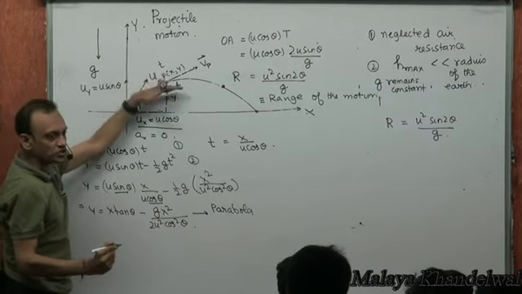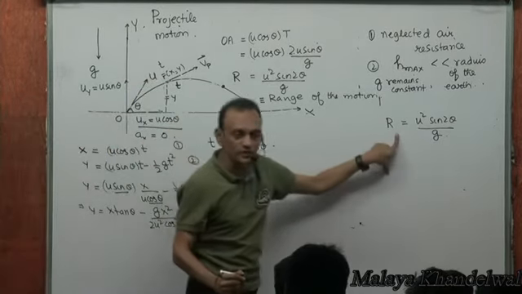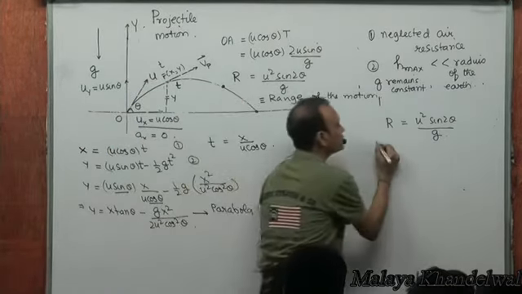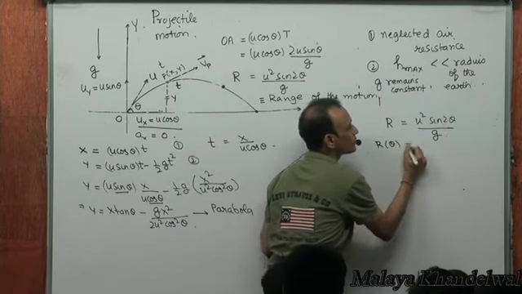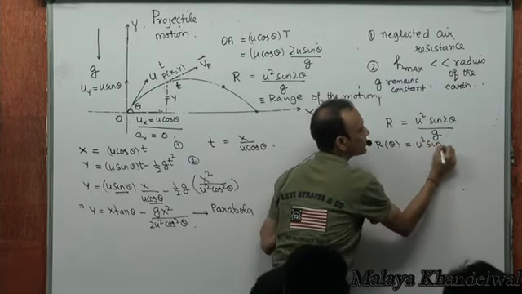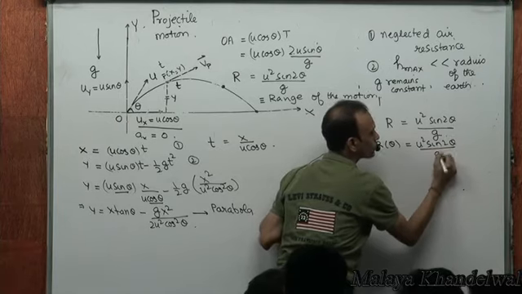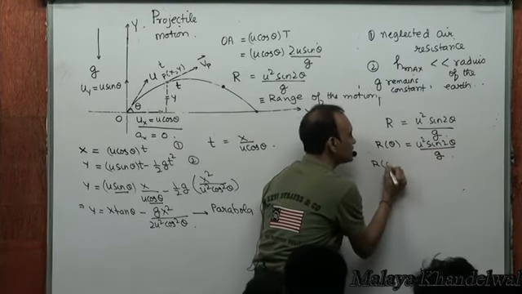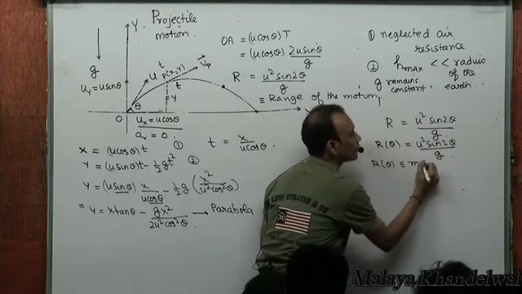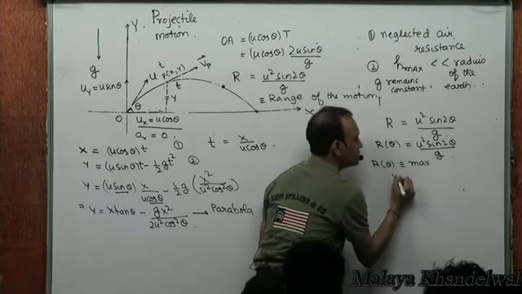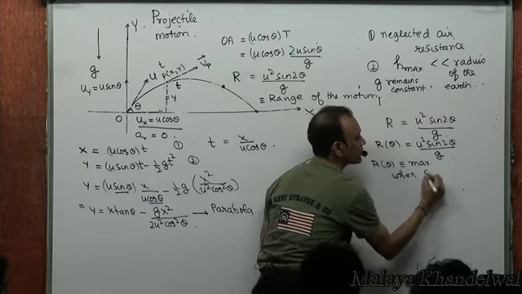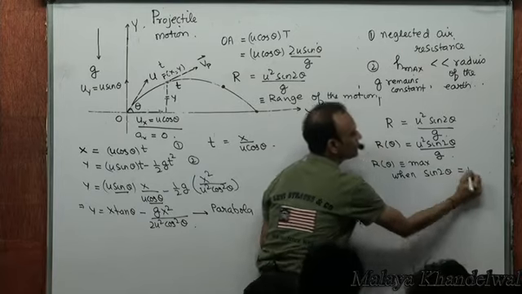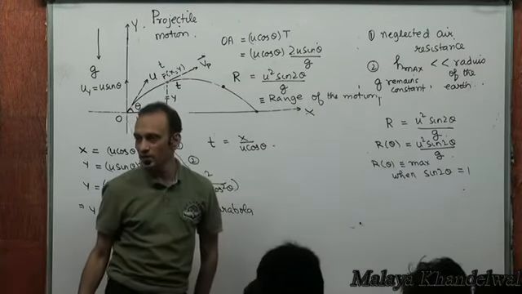Then the range will be a function of theta, u squared sine 2 theta by g. And R of theta would be maximum when sine 2 theta is 1, because the maximum value of sine 2 theta is 1. That's when the range is going to be a maximum.